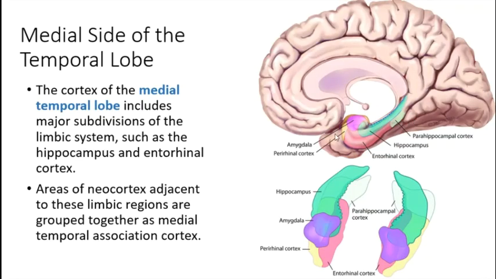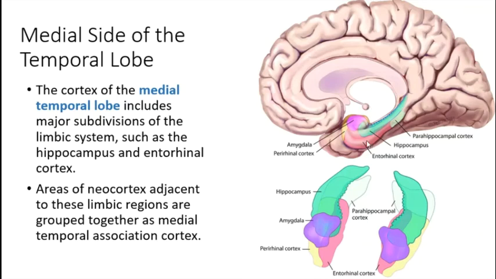Then we come to the medial side of the temporal lobe. यहाँ तक देखिए inferior खत्म हो गई, ठीक है. अब medial side पर आते हैं. So this includes the major subdivisions of limbic system such as hippocampus and the entorhinal cortex. Entorhinal cortex मैंने आपको पहले भी समझाया था. It includes area in the anterior most part of the parahippocampal gyrus, includes some parts of hippocampus and some parts of uncus. So cortex word से confuse नहीं होना है.